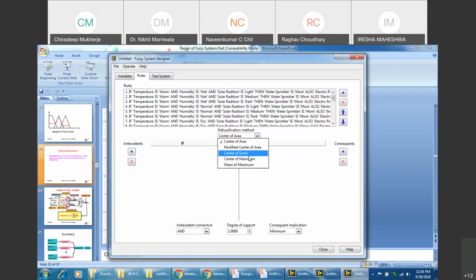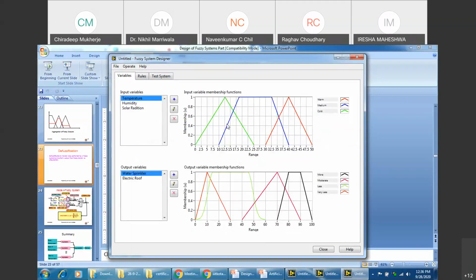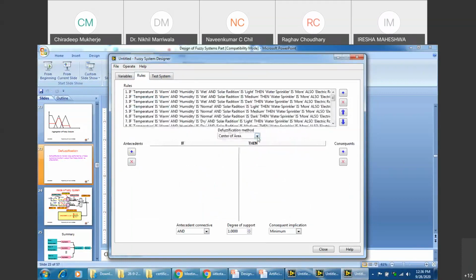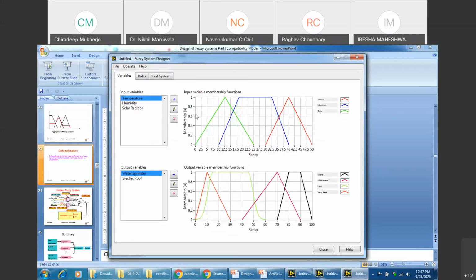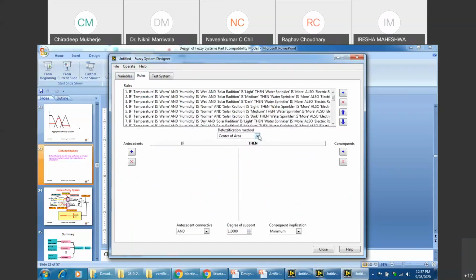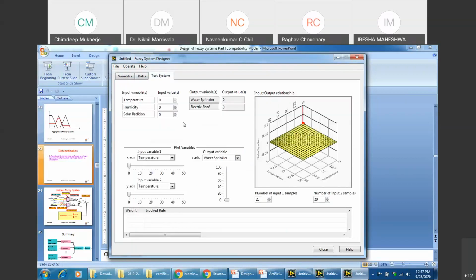Center of sums is very easy. What you do is find the center. Simple. Similarly, you have center of maximum or center of minimum, or say center of area. The area of a triangle can be found easily, and then the center part. So the defuzzification method is done on all these mathematical expressions that are normally inbuilt inside it. Once you have selected this, you move to the test system over here.